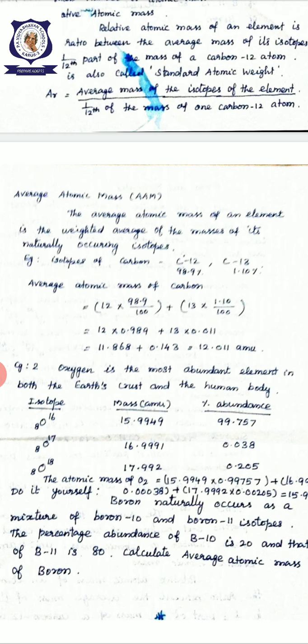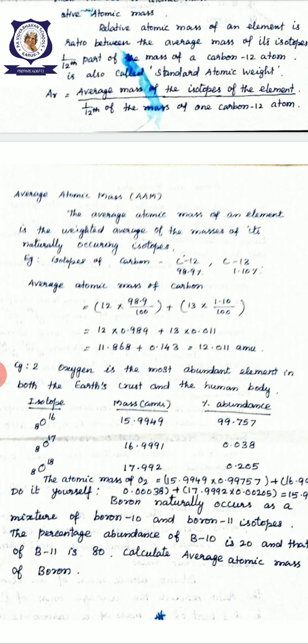Oxygen 16, the mass in atomic mass unit is 15.9949, and the percentage of occurrence is 99.757. Oxygen 17 has mass 16.9991, and the percentage of abundance is 0.038.